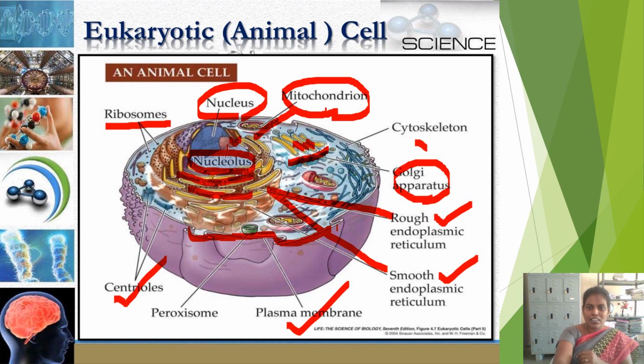Cytoskeleton: the cytoplasm contains fiber-like structures which give proper shape to the cell. Internally, inside the cytoplasm, so many strands are present. These fiber-like structures give a skeletal frame to the cell. That is called the cytoskeleton, the skeleton fibers present inside the cytoplasm. This is about the eukaryotic cell, the multicellular cell.